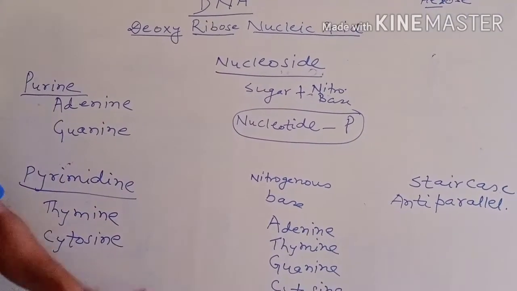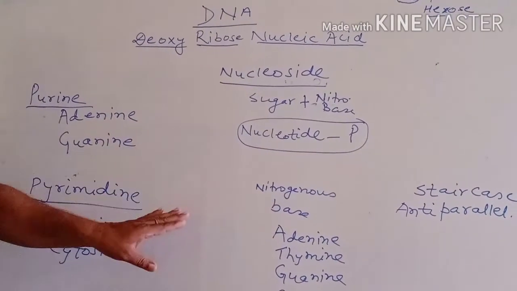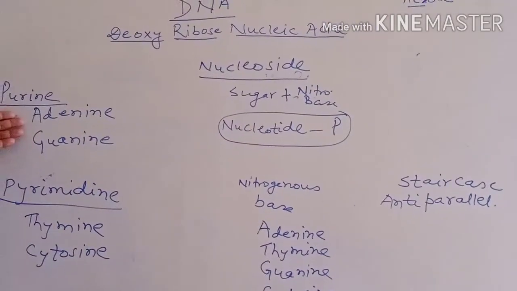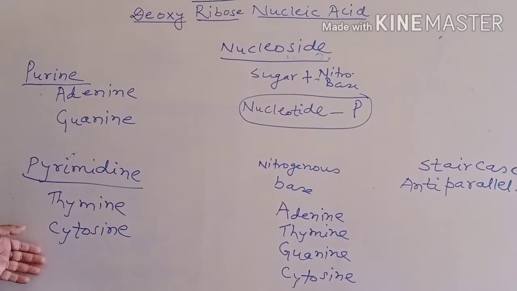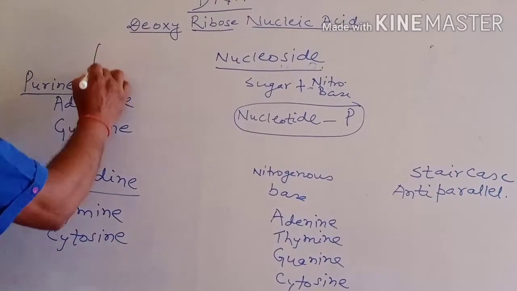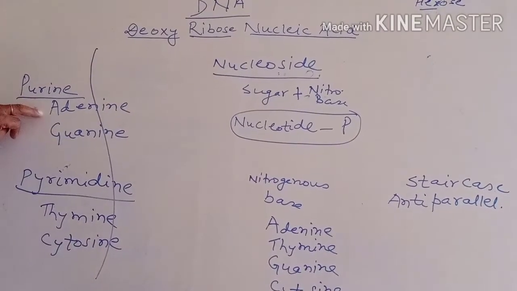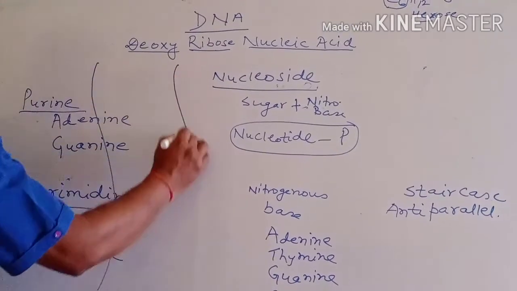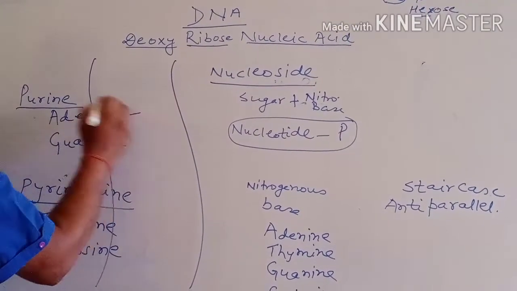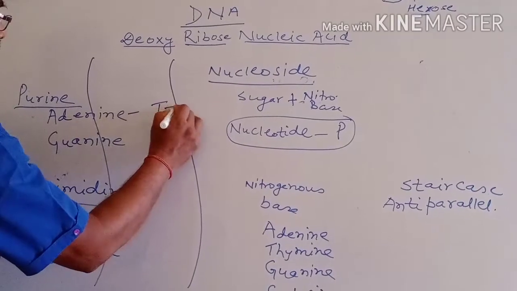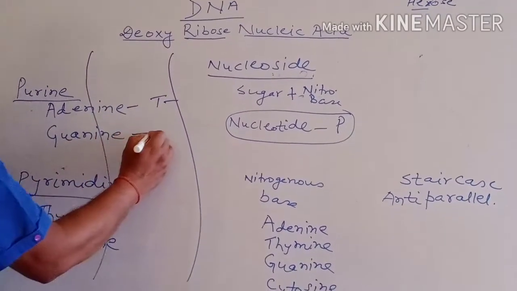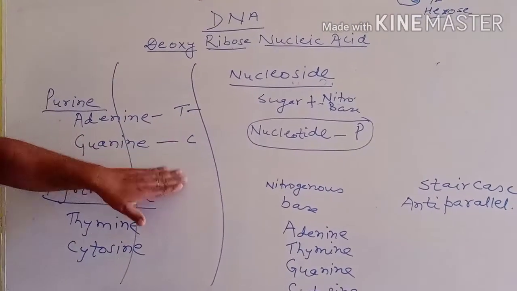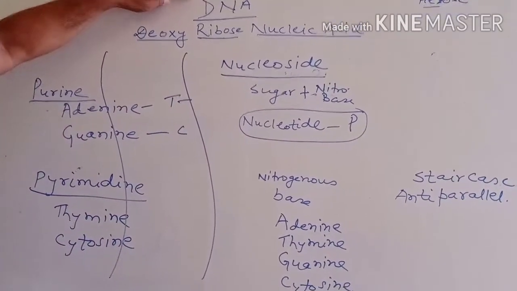Besides this information, one thing is Chargaff, the name of a scientist who gave a relationship between adenine and thymine, guanine and cytosine. Generally, in one thread there are adenine, guanine, thymine and cytosine, and on another thread, adenine forms a pair with thymine, and guanine forms a pair with cytosine. Such type of pairing is found in the DNA model.